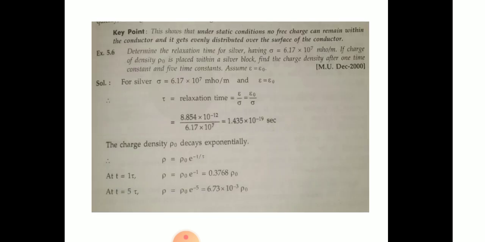To understand that, I want to tell you one key point. Under static conditions, no net charge can remain within the conductor. Under static conditions, del dot J is equal to 0. That we know: for static currents, del dot J is equal to 0. From that we can say no net charge can remain within the conductor and it gets evenly distributed over the surface of the conductor.